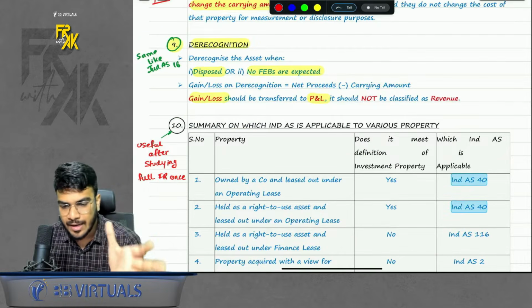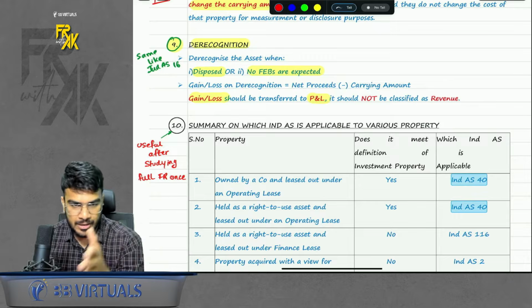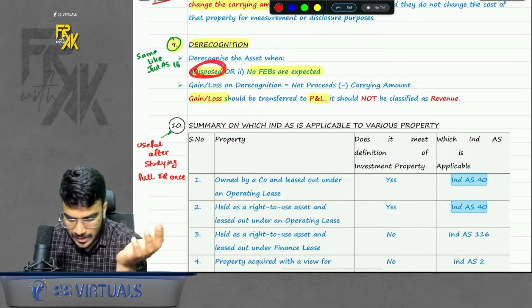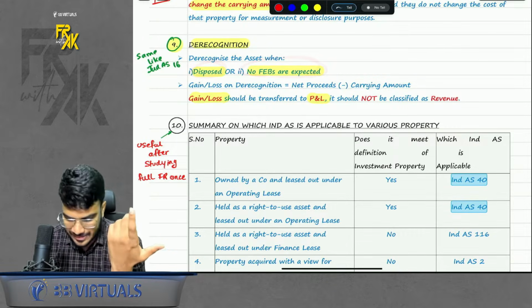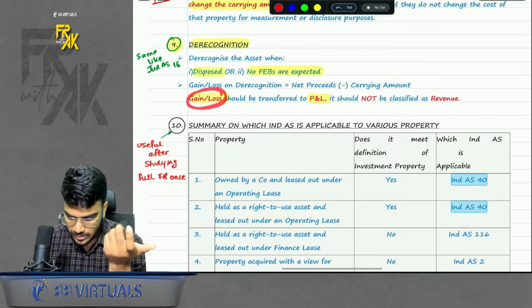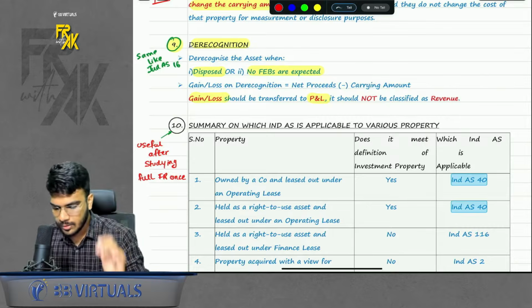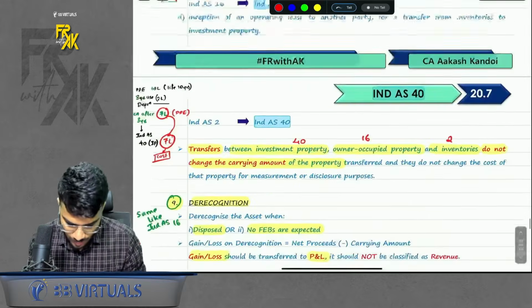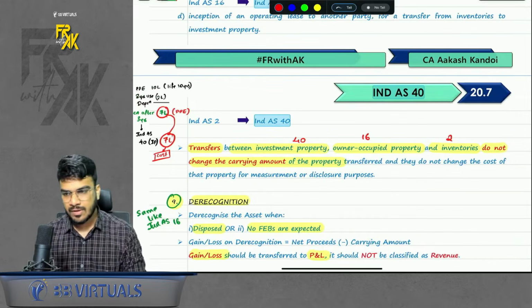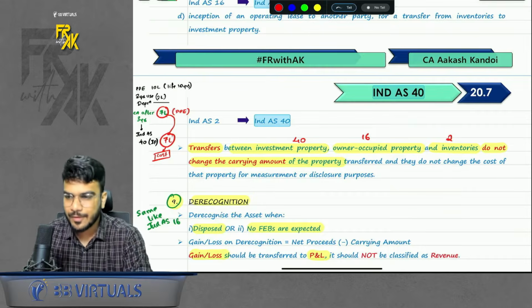Okay. Now, last point is derecognition. What is the meaning of derecognition? It means moving the asset out of your balance sheet. It happens when you sell the asset or the life is over. If you are selling it, you might arrive at some gain or loss. It will be transferred to profit and loss. Simple. One summary is given. You can refer to it on your own once you have read the full FR. Okay. So this was the revision of concepts of Ind AS 40. Okay. Perfect.